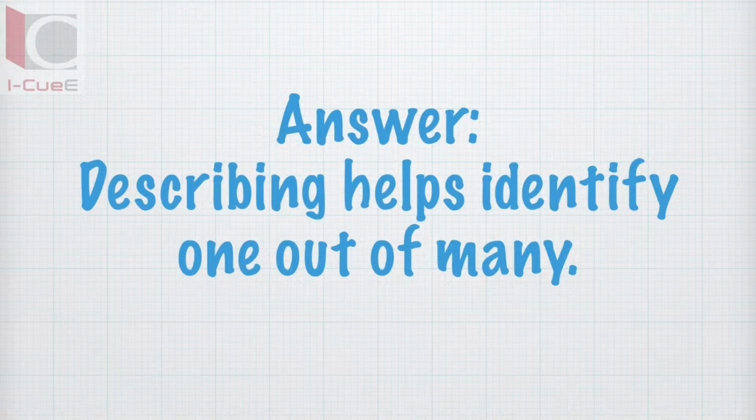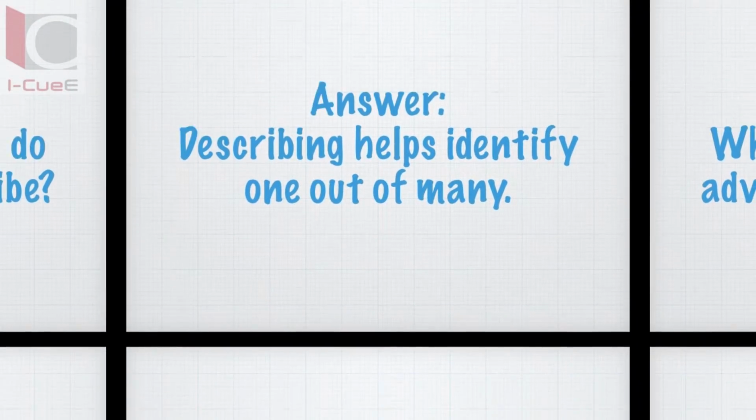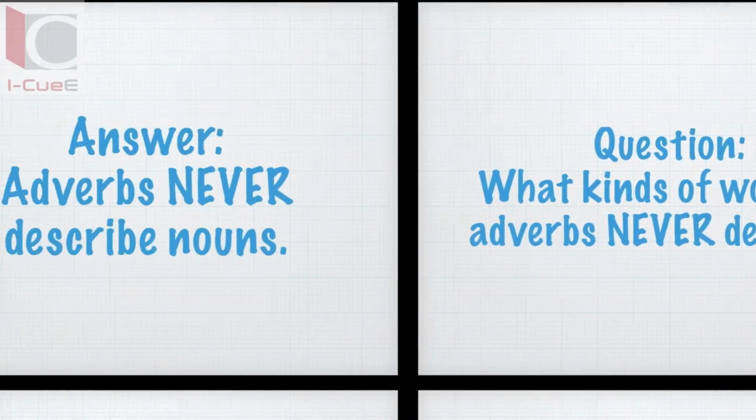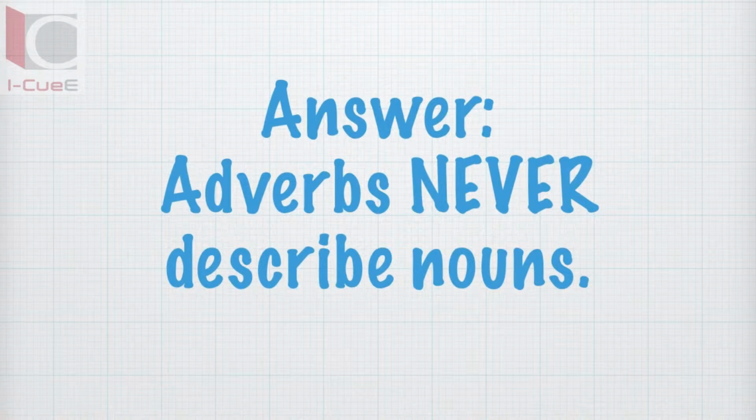Describing helps identify one out of many. What kinds of words do adverbs never describe? Adverbs never describe nouns.